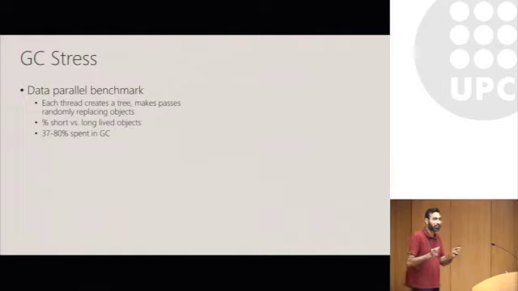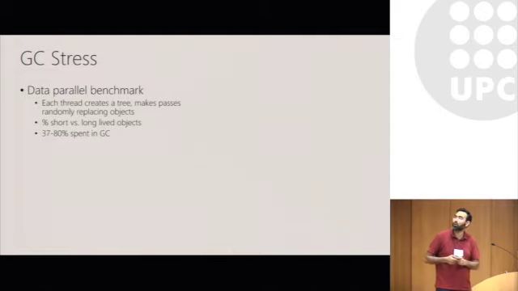There's a parameter which you can control to stress different generations in the garbage collector. This parameter is the percentage of short-lived versus long-lived objects. So if you have more short-lived objects, there is more churn. And in the baseline on our garbage collector, this benchmark spends between 30 and 80% of the time doing garbage collection.